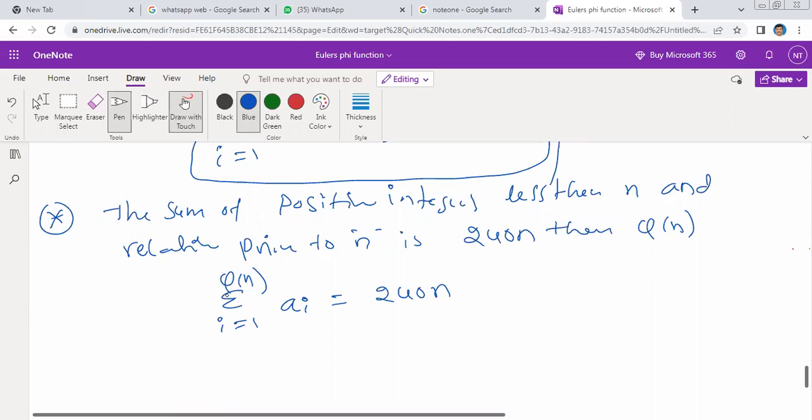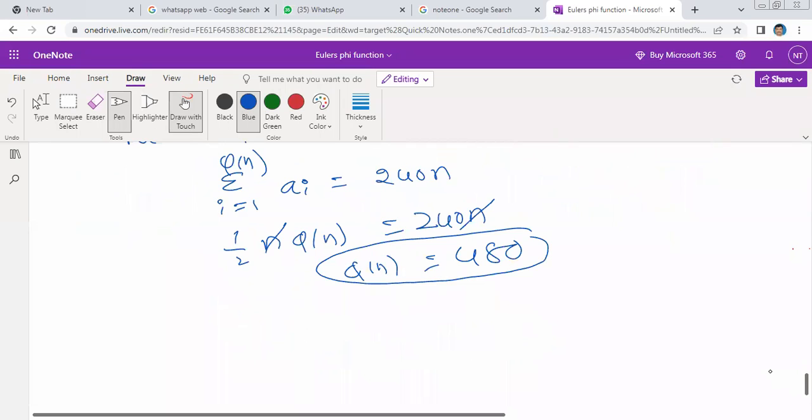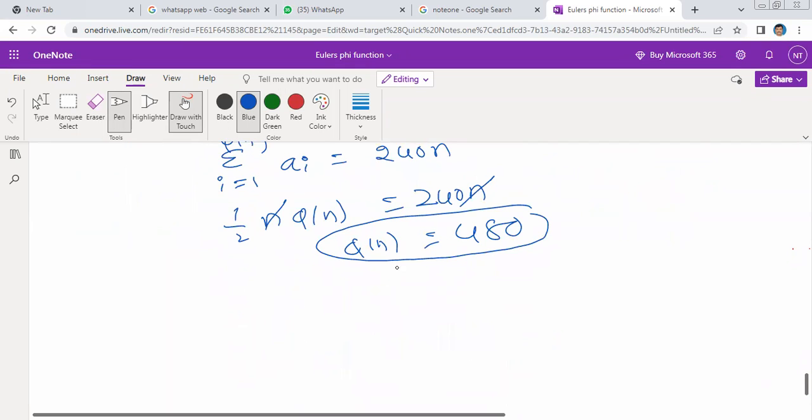Calculate according to our formula: this value is 1 by 2 into n into pi of n. So 240 n is equal to 1 by 2 n into pi of n. Both n cancel. Pi of n is equal to 480. Like this, from pi of n the n value can also be asked, and if pi of n is given, there is scope to calculate the n value.